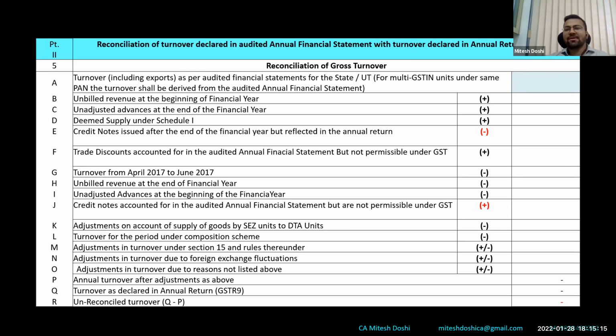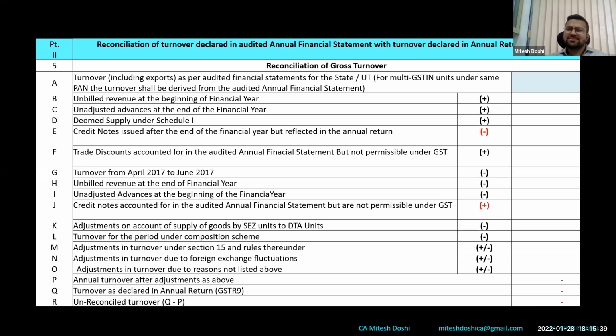There won't be any impact on the liability. I totally agree with everyone who is wondering what is the purpose. However, this is the right way. And any other adjustments which could not be adjusted above can be done in a residual head, that is table 5O. So right now, the government has given us a leeway that instead of filling each of 5B to 5N, you can fill the whole of the amount in 5O for all the adjustments.